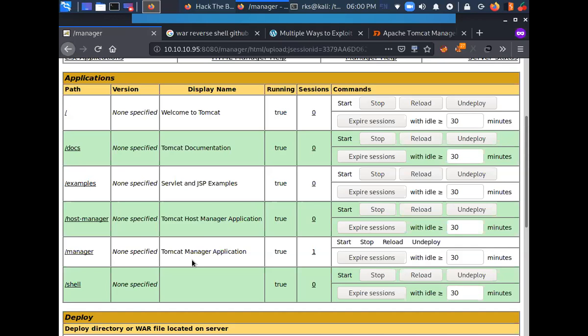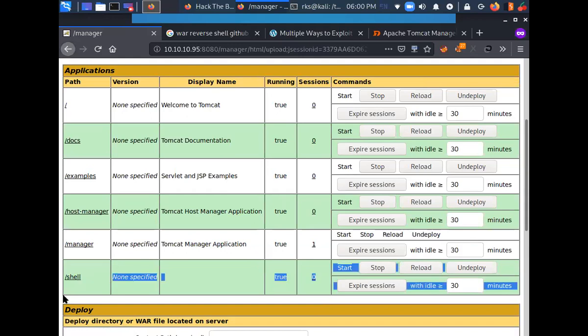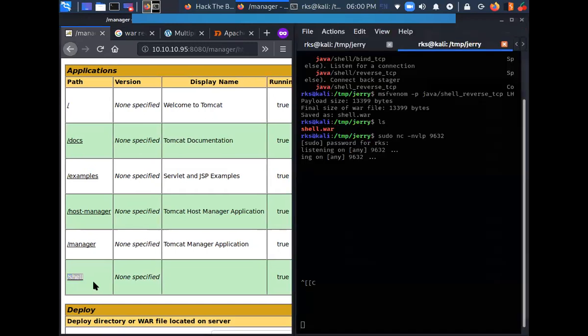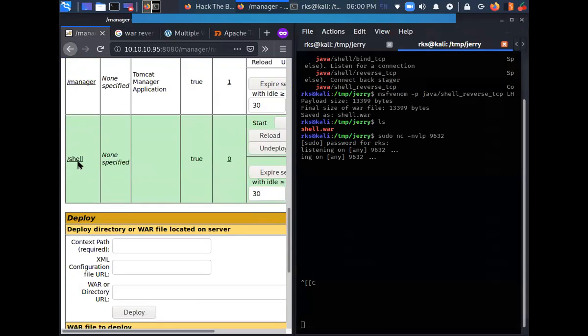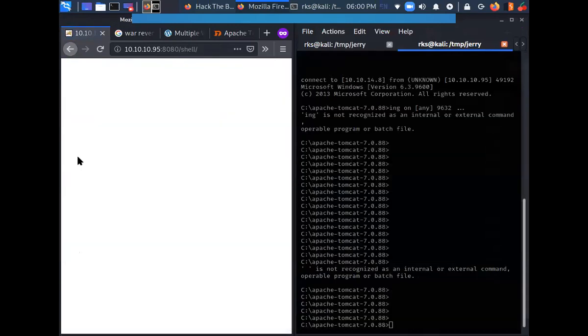On this screen itself, we can see a new application appearing here, that is shell. It was not earlier available, but now it's available. This is the war file that we uploaded. So I'll just click on it, executed it, and on the right hand side, you can see that I got a shell back. So I have successfully exploited the machine. That's one thing.